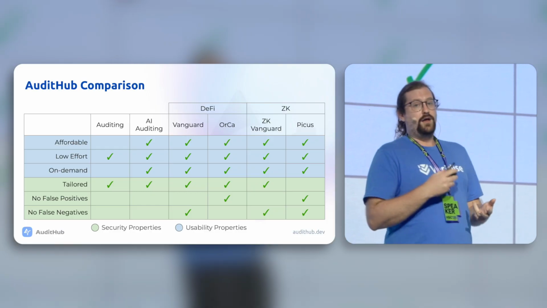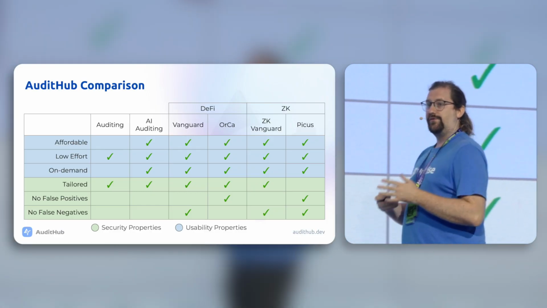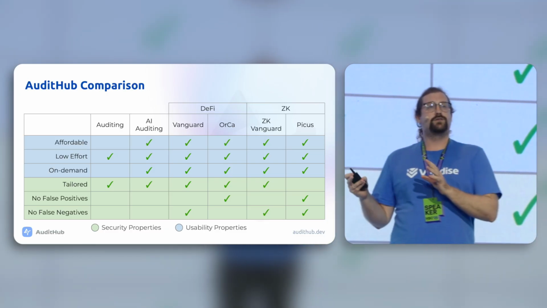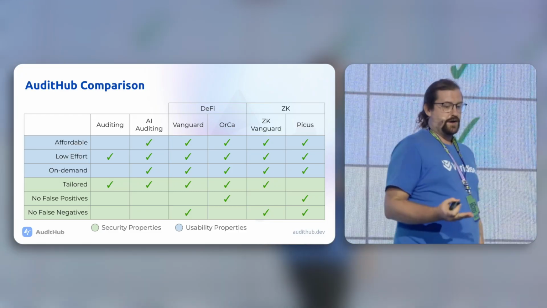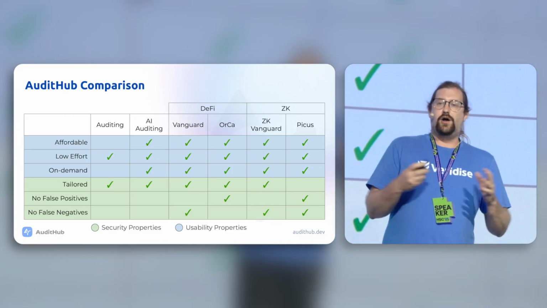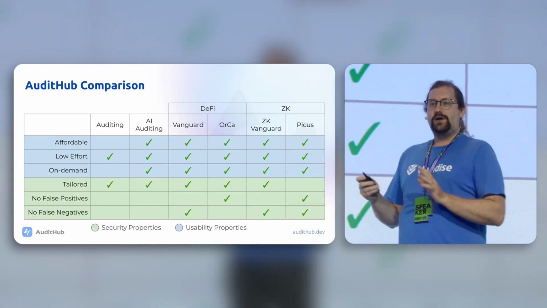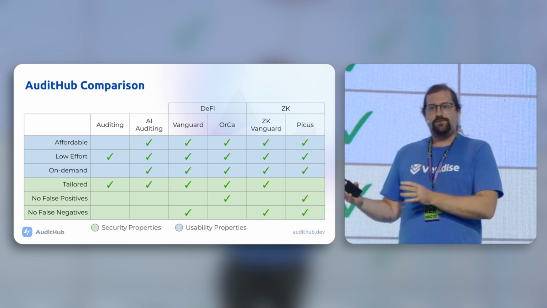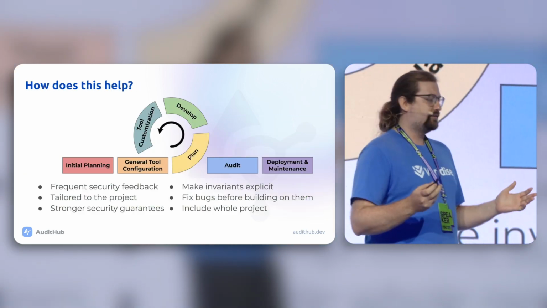In addition to that, all of them can happen on demand. So for example, Picus, which is our formal verification engine, was able to verify RISC Zero's Keccak ZK circuit in under 8 minutes. In addition to that, almost all of the tools can be tailored to a specific project, and they all come with security guarantees, which means that you can provide more confidence of the correctness of the project. So how does this help?